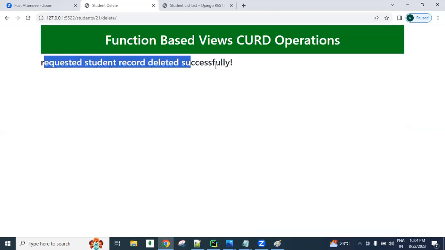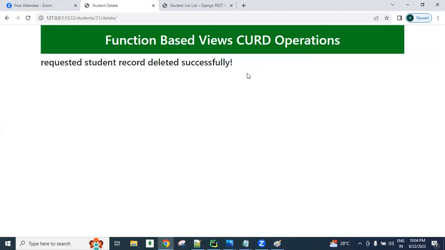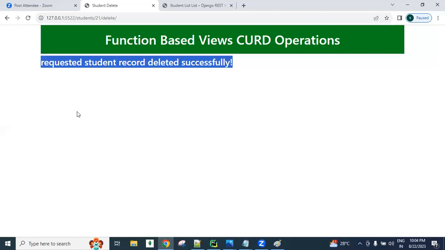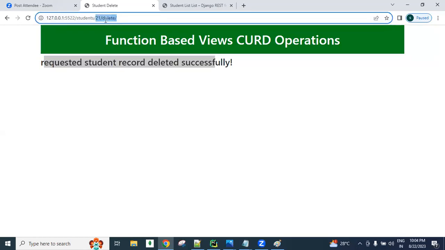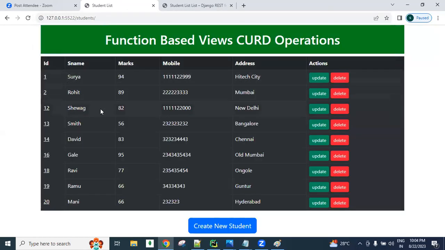So, requested student record deleted successfully. You can display messages like these, or else after deleting, you can redirect to the table, guys. So that is all in your hand. I explained to my students multiple variations. After deleting, where we want to go, with all the destinations, we can specify using different variations.